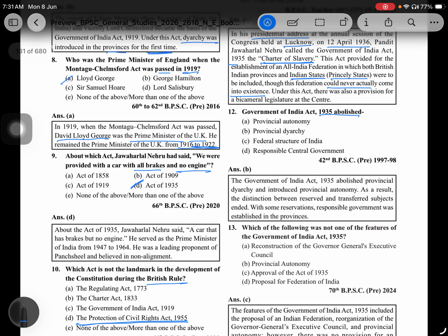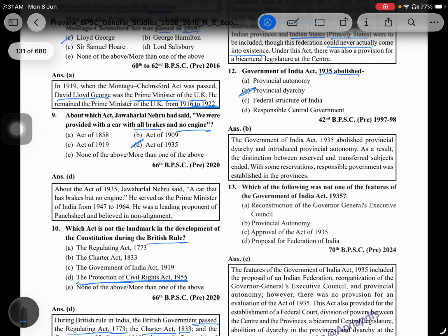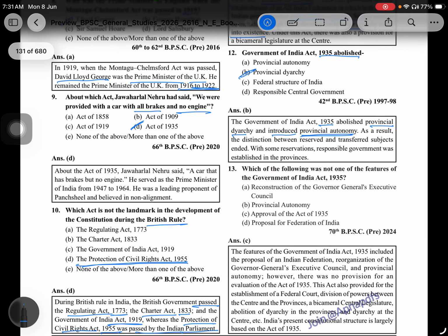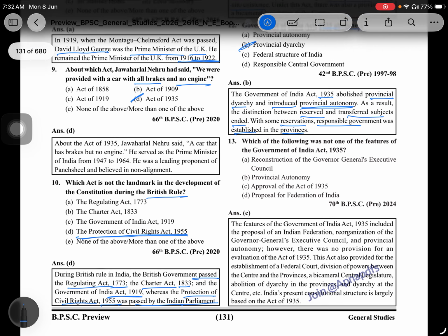The Government of India Act 1935 abolished provincial diarchy and introduced provincial autonomy. As a result, the distinction between reserved and transferred subjects ended. So, with some reservations, responsible government was established in the provinces.